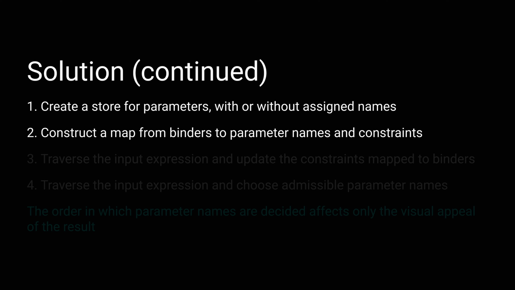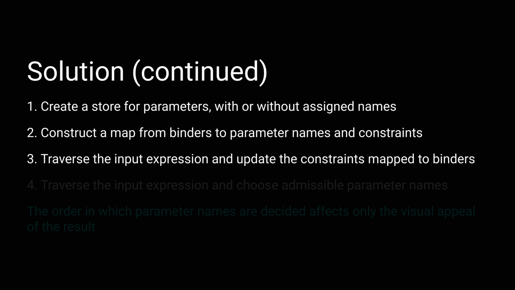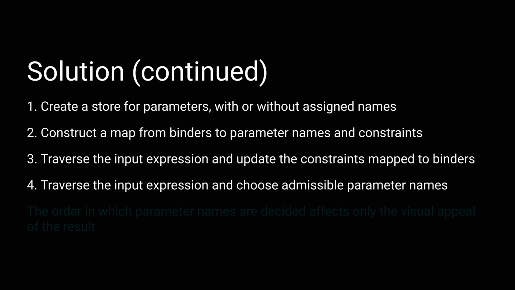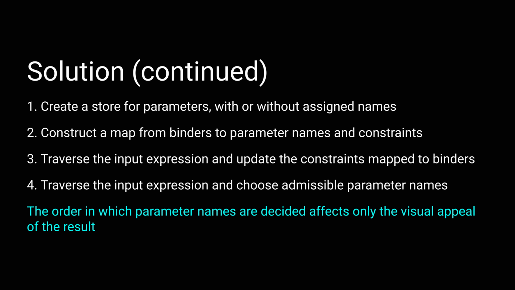With those data structures defined, we'll traverse the input expression and update the constraints for binders. Then, once we have those constraints, we'll retraverse the input expression, this time to select admissible parameter names. Do note that the order in which parameter names are decided affects only the visual appeal of the resulting expression. We can select names in any order we like, provided we satisfy the constraints. Let's see this in action for the example expressions we saw earlier.